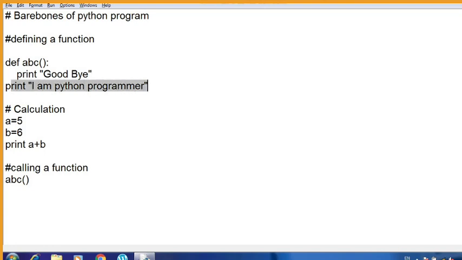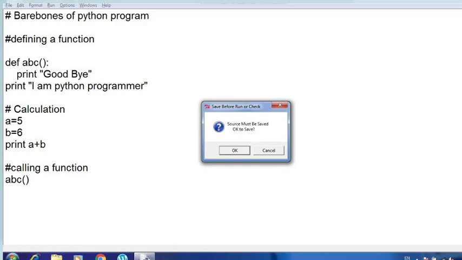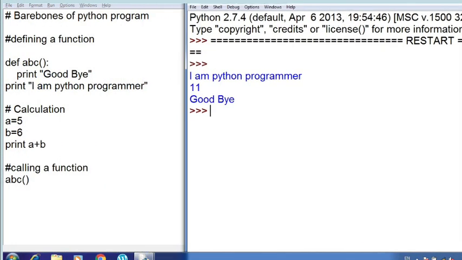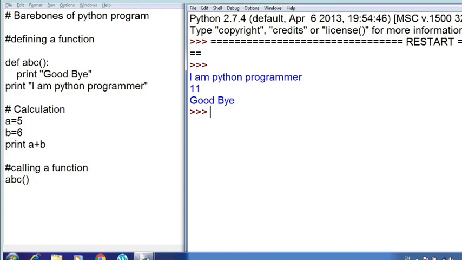Then there is a calculation: a is equal to 5, b is equal to 6, print a plus b. I am going to get the answer 11, and then I have called the function abc. So the control will jump to abc and print goodbye. Let's see the output. Is it coming according to our expectation or not? I hope you can see that the line I am Python programmer is executed first, and then the number 11, and then goodbye.